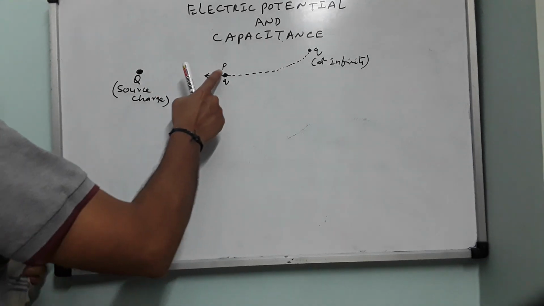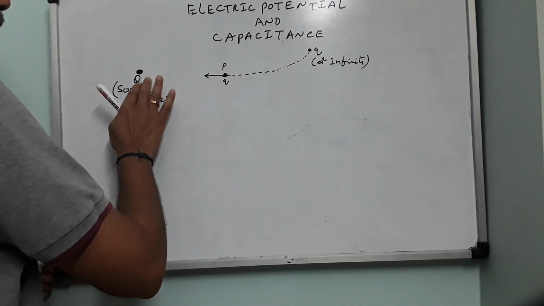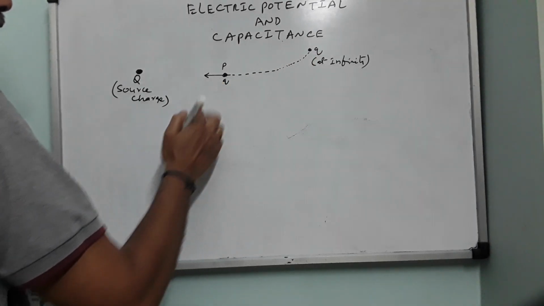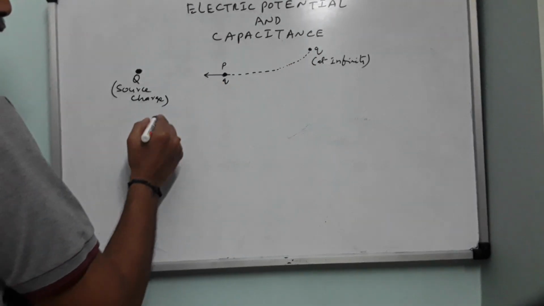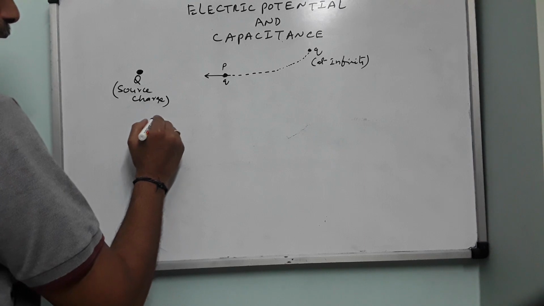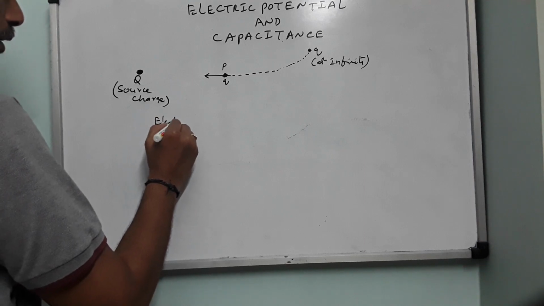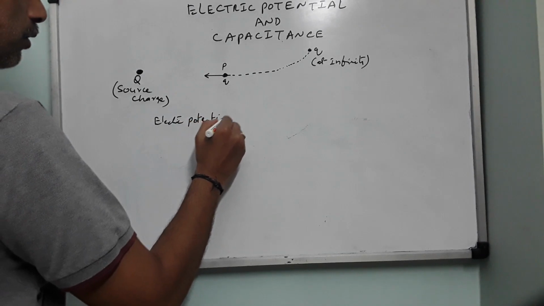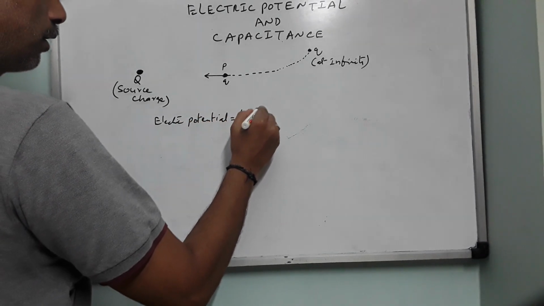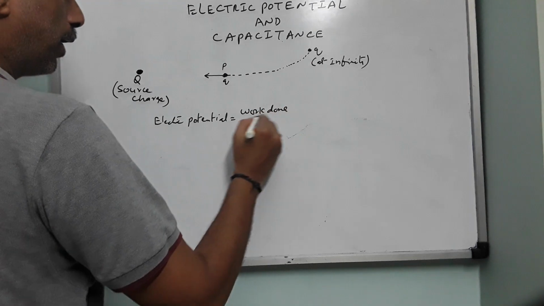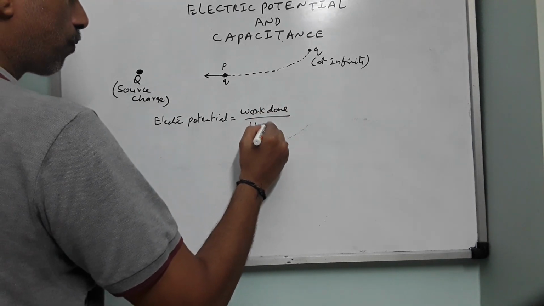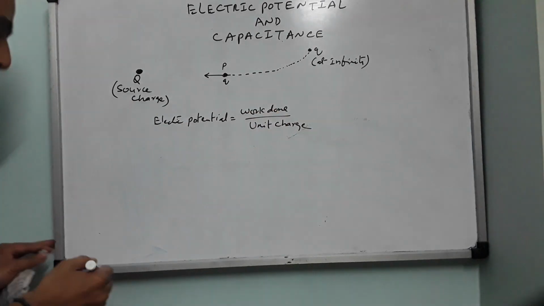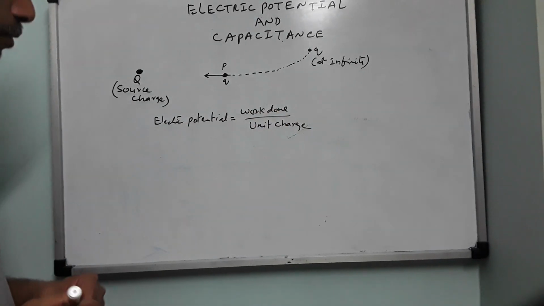So now point P is lying in the electric field of capital Q. So small q is brought from infinity to this point. So we have done some work. Therefore, electric potential is defined as work done per unit charge. The same definition we have given in class 10th, work done per unit charge.